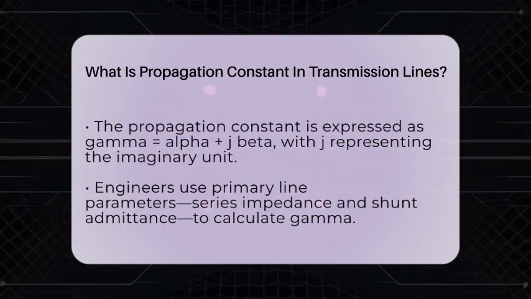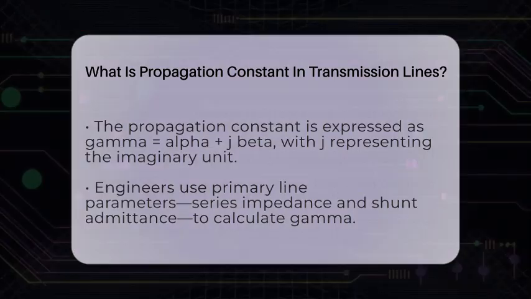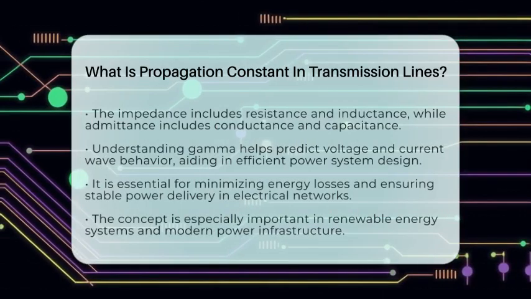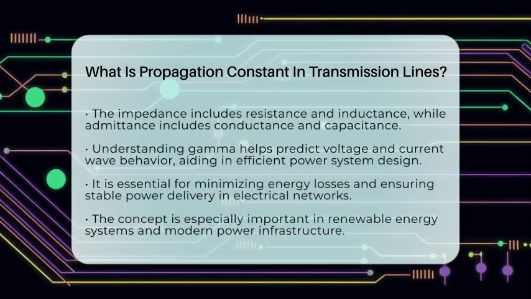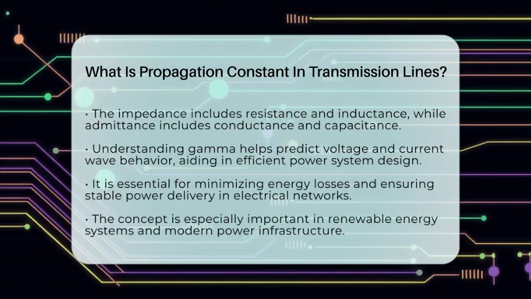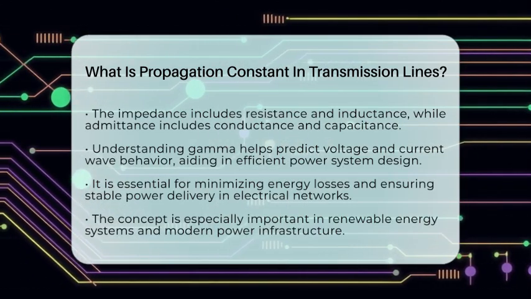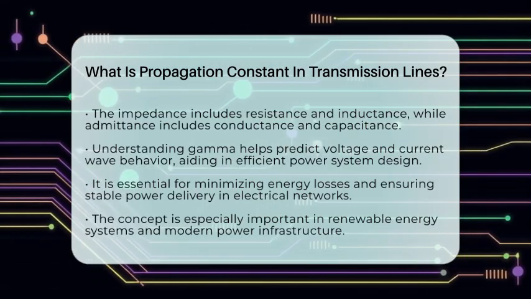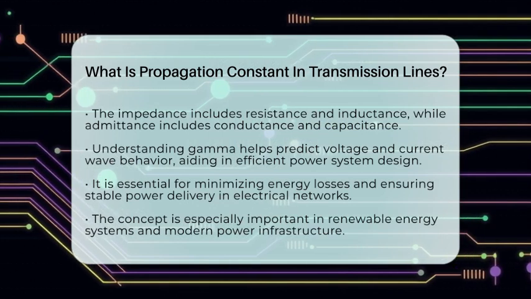To find the propagation constant, engineers use the primary line parameters: the series impedance, which includes resistance and inductance, and the shunt admittance, which includes conductance and capacitance. The formula gamma equals the square root of the product of the impedance and admittance links the physical properties of the line to how signals behave.